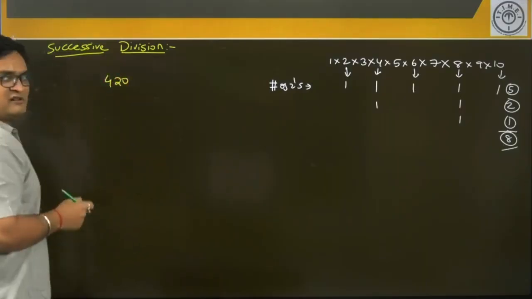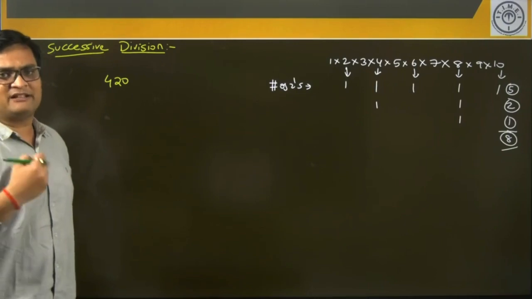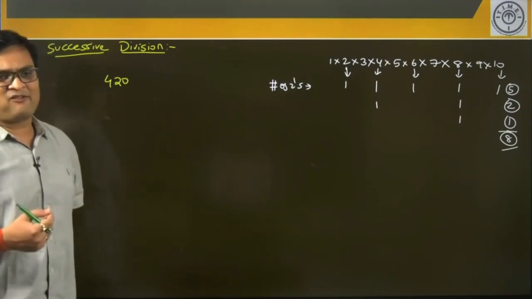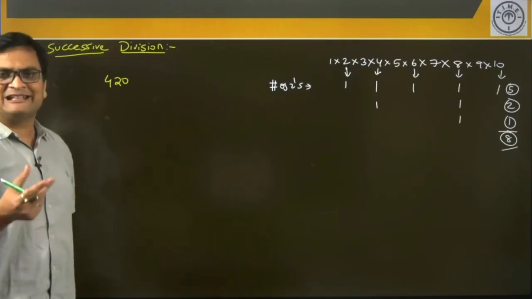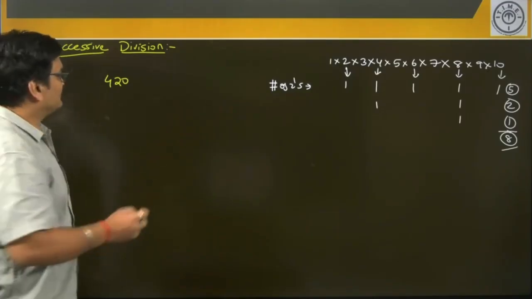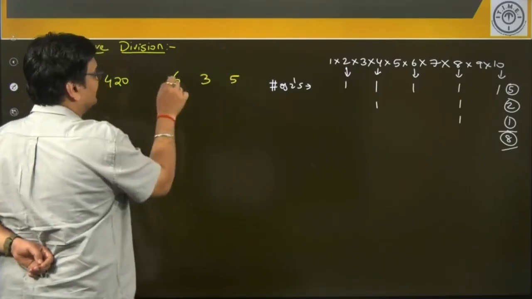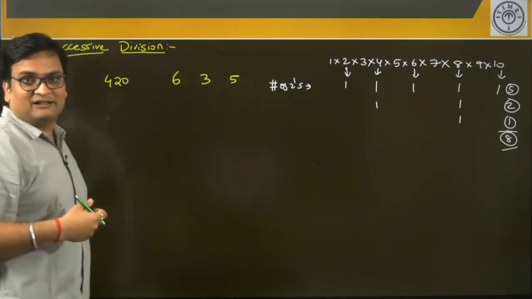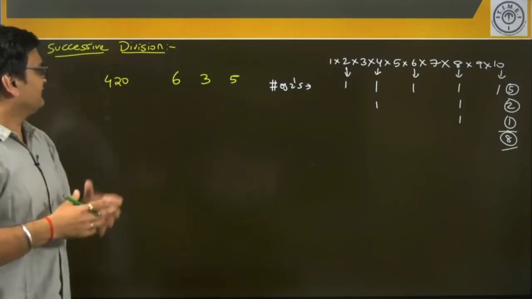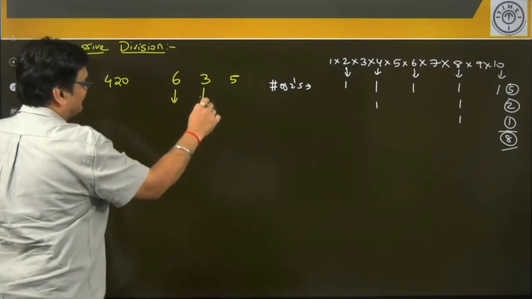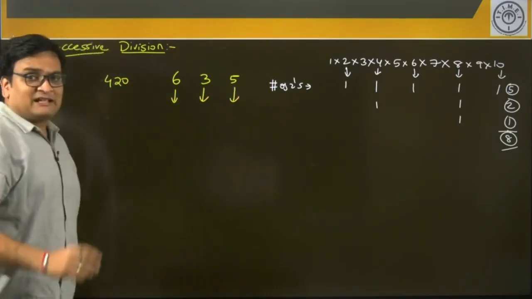if you want to successively divide it by, let's say 6, then by a 3, and then maybe by a 5. These are the divisors that we are intending to divide 420 with. What will be the corresponding remainders? Let's check. This is a case of successive division.